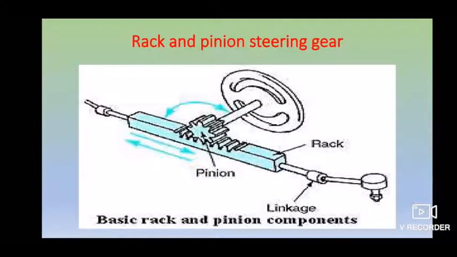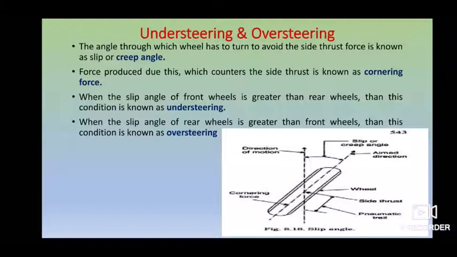This is simple and most commonly used. An example of a rack and pinion steering type is the Maruti 800, which is the best example we have. For this Maruti 800, the steering gear ratio of the rack and pinion is 17:1, and for the 1 liter engine Maruti it is 18:1. So this is about the rack and pinion steering type. Next we go on to another topic, which we call understeering and oversteering.